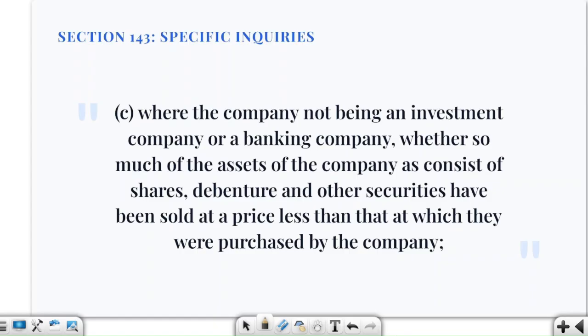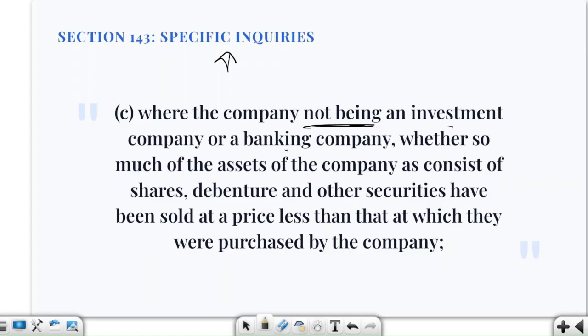Now here we are going to talk about another part, the sale of securities below the purchase price. When the company is not an investment company or a banking company, this particular clause will be applicable, otherwise not. So the company must not be an investment company or a banking company. So here we are saying, let us say this particular XYZ Limited purchased shares for 100 lakh rupees.